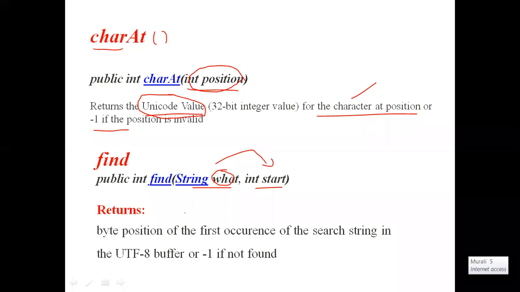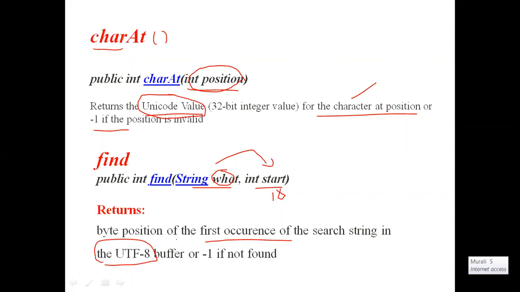If we give 0 in the place of start, it will start scanning from the starting position to find the string. If we give the start as 10, from the 10th position it will start scanning the input data. To find this, the first occurrence of the search will be displayed. Here also it will display the data in UTF-8 format only.